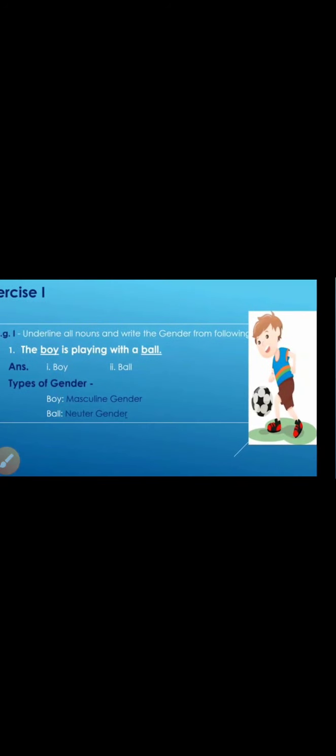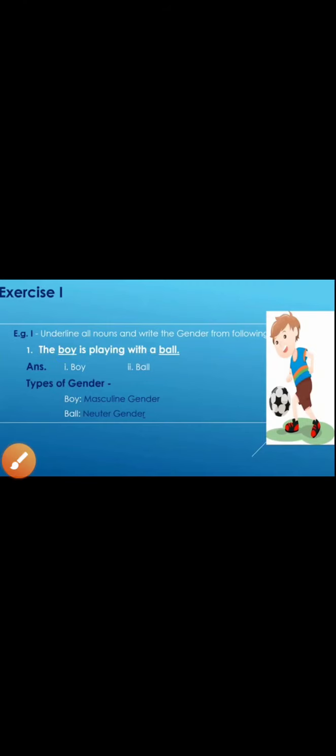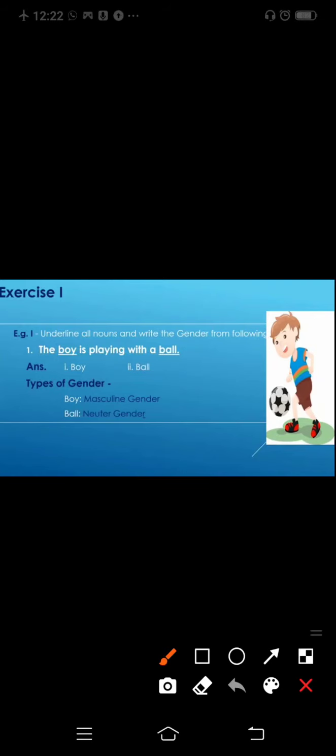Very good. Now see the exercise. In this exercise you can see a boy playing with a ball. The boy is playing with a ball. In the answer you have to identify the underlined noun and say which gender it comes under. The underlined words are boy and ball. So boy comes under masculine gender and ball comes under neuter gender.